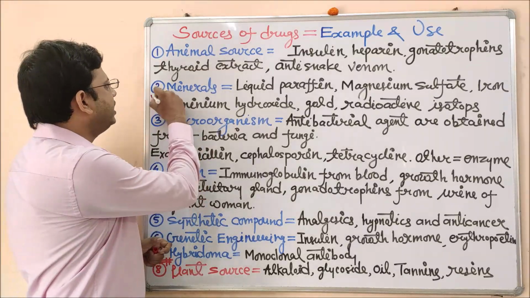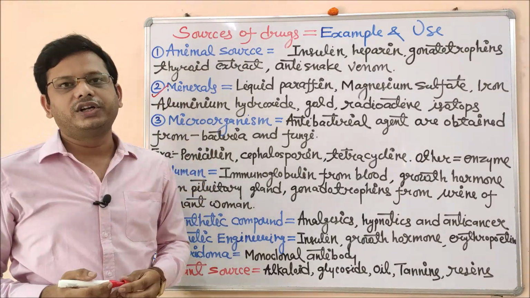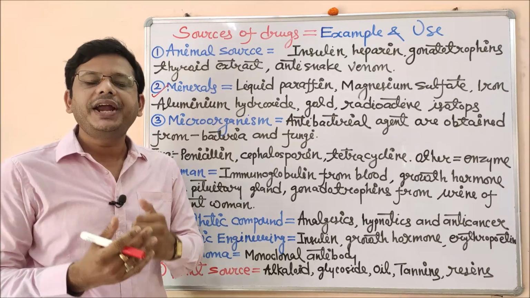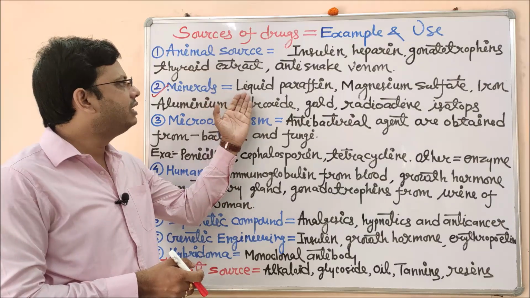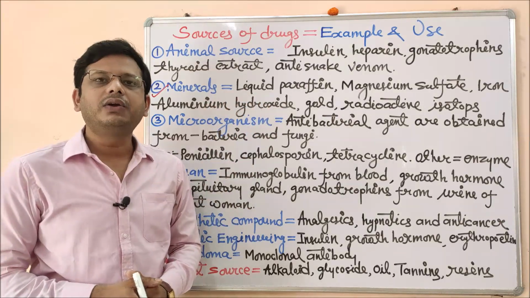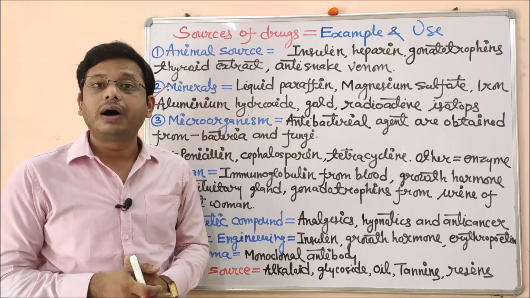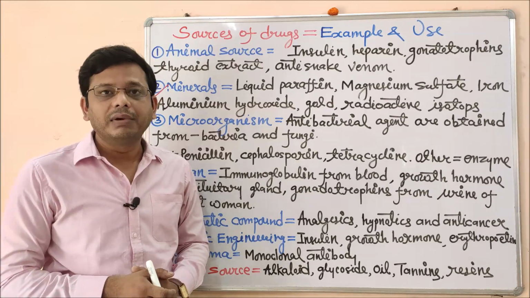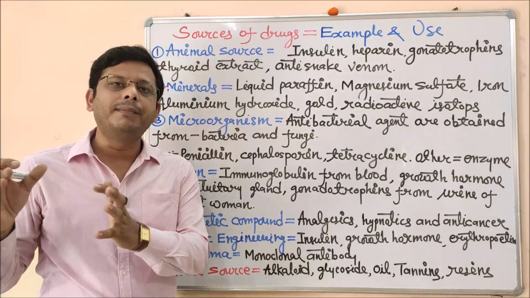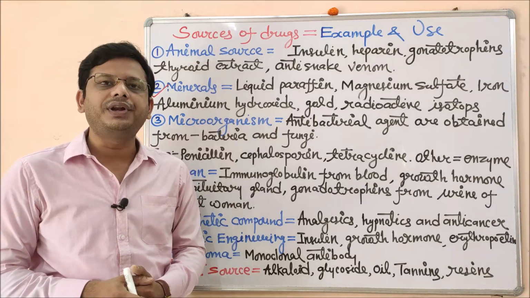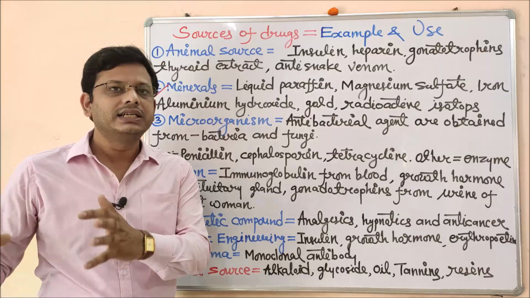Coming to the next source, the mineral source, that is also an important source. All drugs which are obtained from minerals are called a mineral source. An example of minerals is liquid paraffin. This liquid paraffin is very useful in pharmaceutical sciences. In pharmacology, we use it as a laxative agent, but in pharmaceutics, we use it for the preparation of many different ointments, creams, bases, etc.